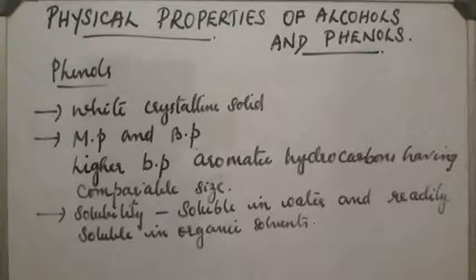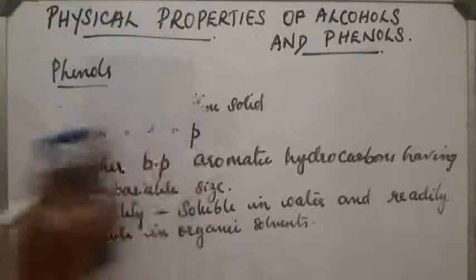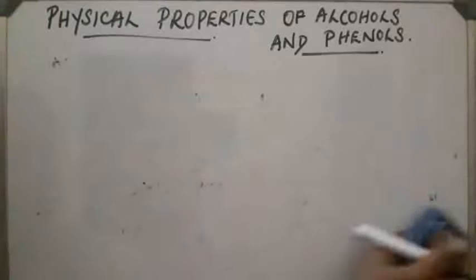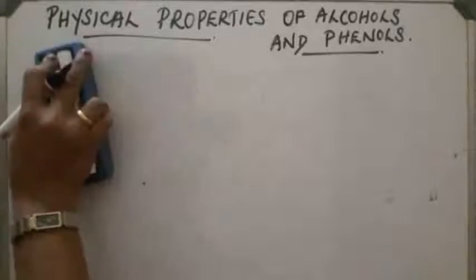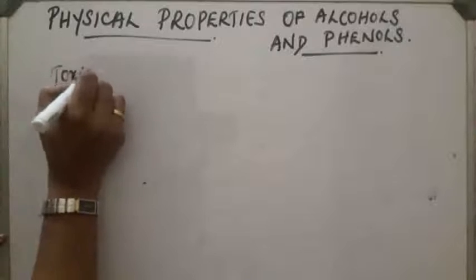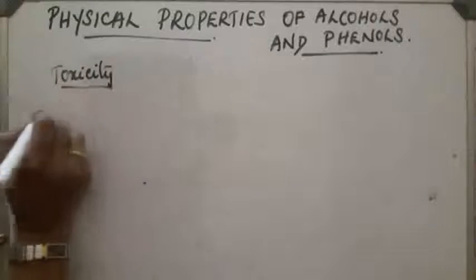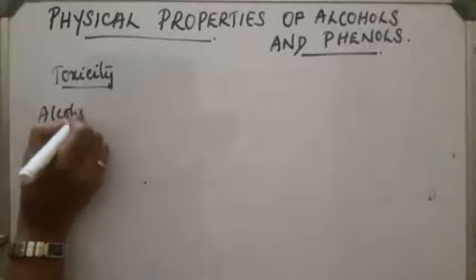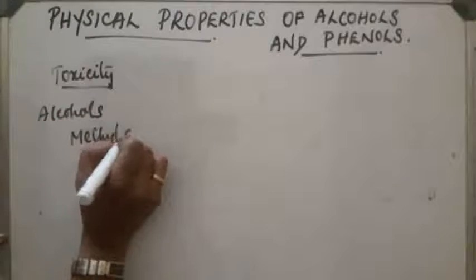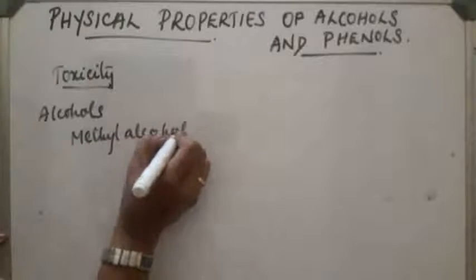Next, what about the toxicity of alcohols and phenols? In the case of alcohols, the first member is methyl alcohol. Methyl alcohol is highly toxic.